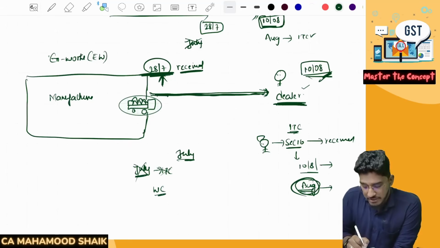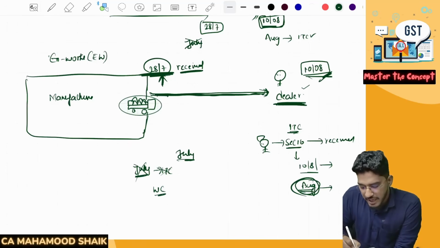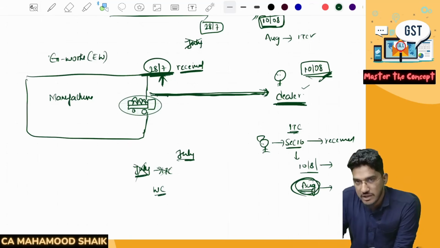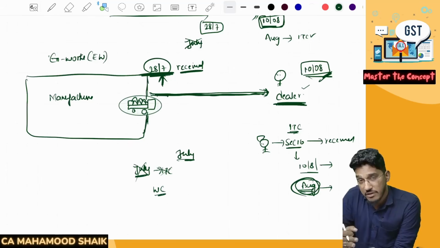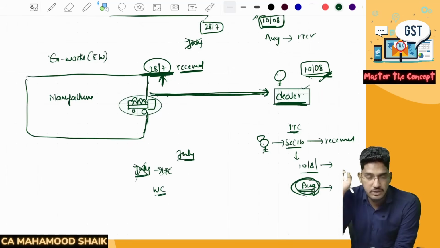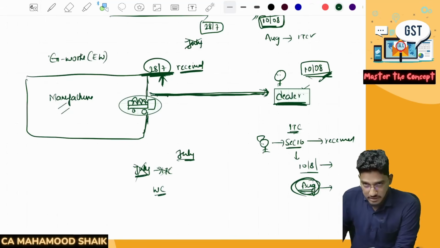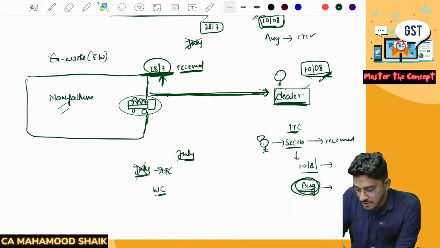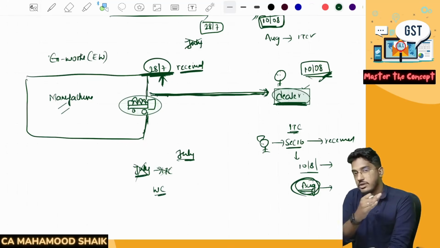Sometimes the dealer will ask the manufacturer, sir, on my behalf, please take the insurance also. Transit insurance also you take. So the manufacturer might buy the insurance policy on behalf of the dealer, but his responsibility will come to an end the moment the vehicle crosses the factory gate. If at all any loss happens, the insurance claim has to be raised by the dealer only. The manufacturer will not do it. So even though the transport has been arranged by the manufacturer, even though insurance has been arranged by the manufacturer, still the ultimate responsibility will be with the dealer. The manufacturer's responsibility comes to an end the moment the vehicle crosses the factory gate.